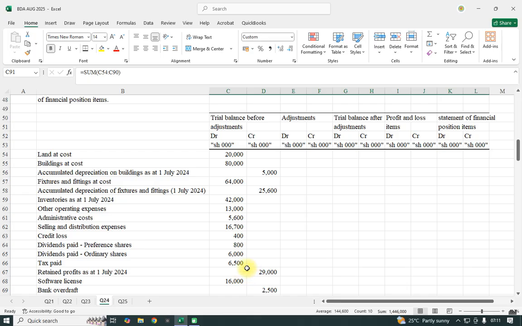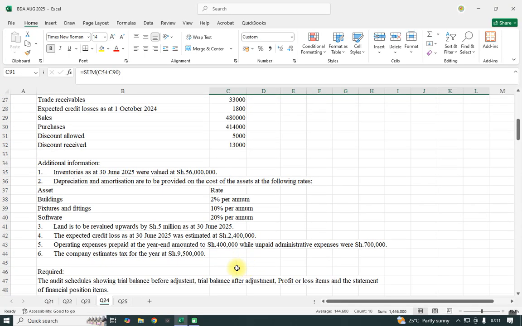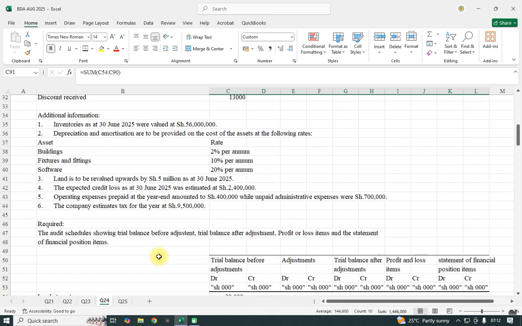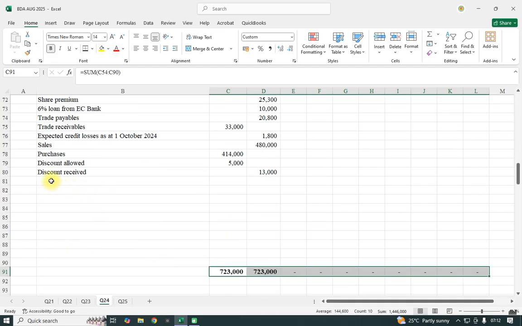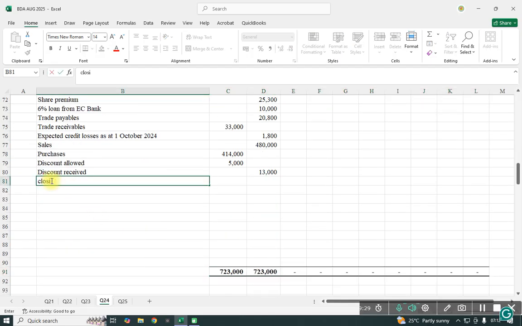Adjustments, we deal with the additional items in the additional information. And the first item is the inventory, the closing. As we have said in this channel and during our revision, the closing inventory, we normally have the double entry for it. We shall have closing inventory to profit and loss, the one that will go to profit and loss, and closing inventory to financial position.